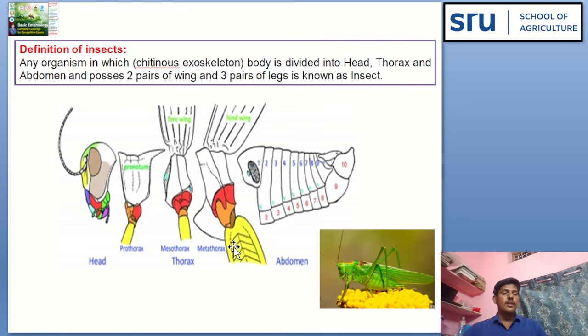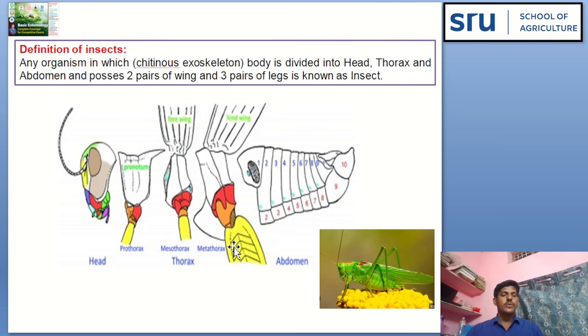For example, consider an earthworm. In an earthworm, there are no 3 pairs of legs and no 2 pairs of wings. Therefore, that is not an insect. Let's take a spider. In a spider, there are no 2 pairs of wings and no 3 pairs of legs.